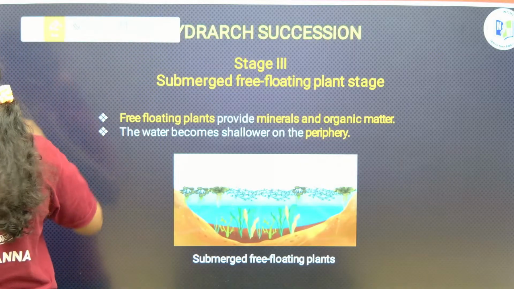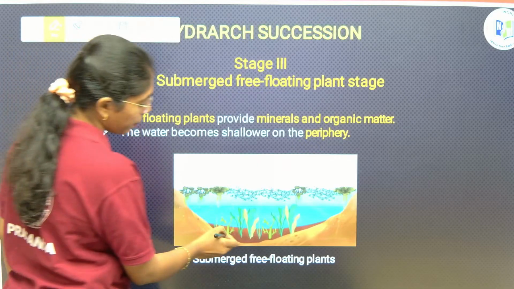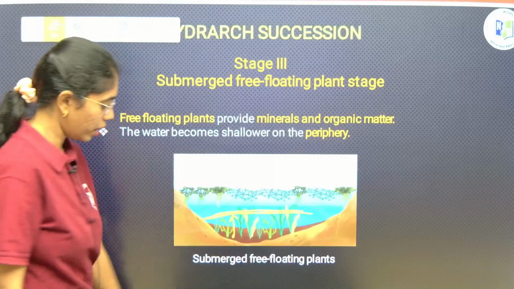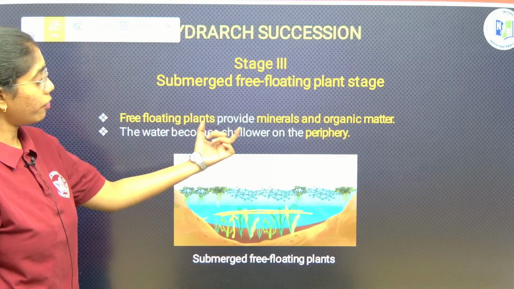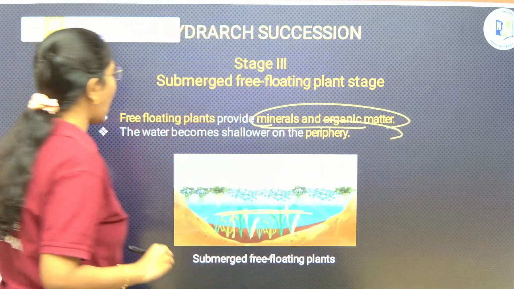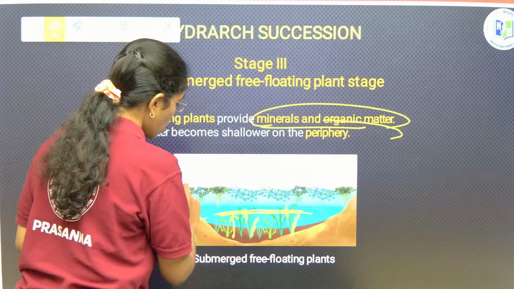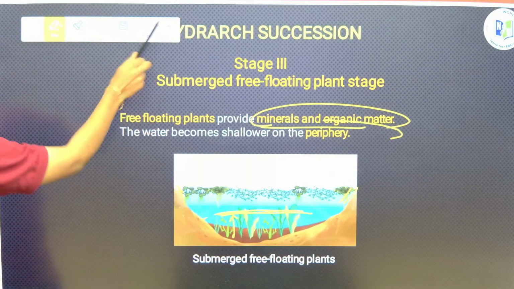Next, plants will come above the submerged level, but they will not touch the periphery of the water. These free floating plants will provide minerals and organic matter, and water will become shallower in the periphery. Can you see?